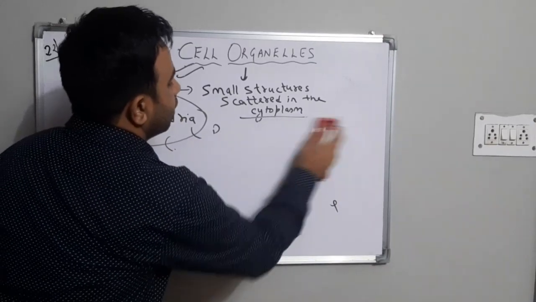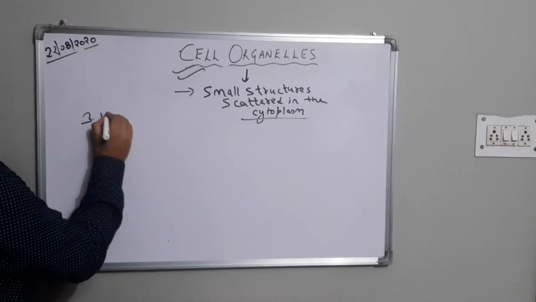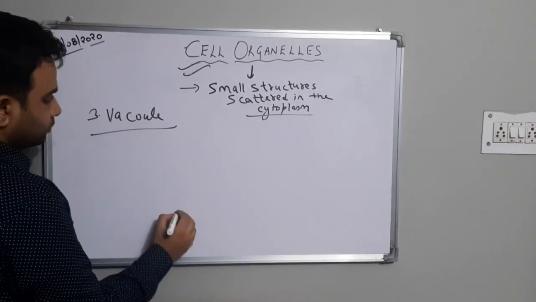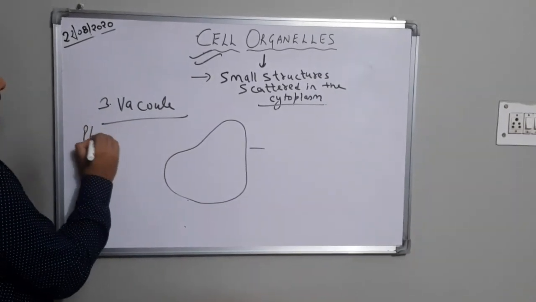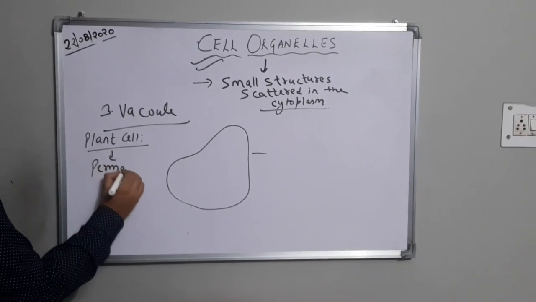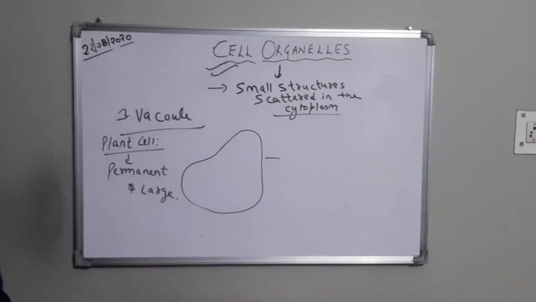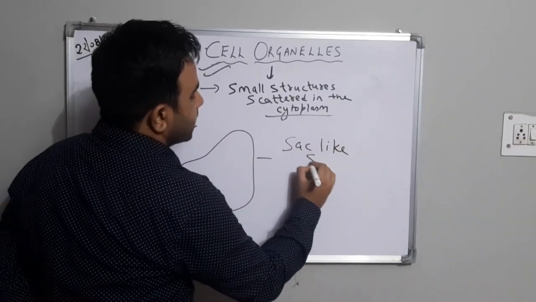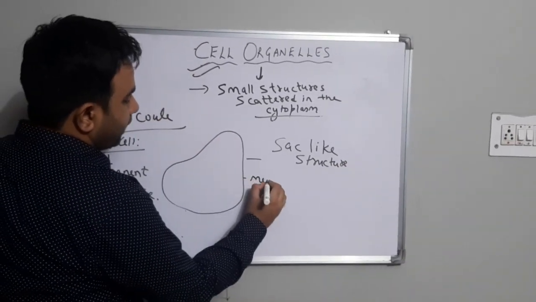Now let's move to the third organelle. The third organelle is known as vacuole. See students, in plant cell it is large. In plant cell it is permanent and large. And how does it look? It is a sac like structure. This is the membrane of vacuole.